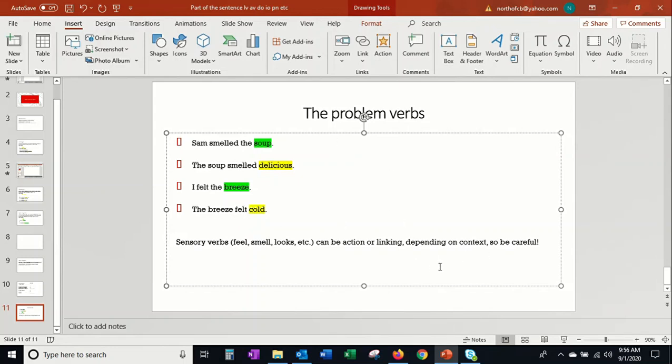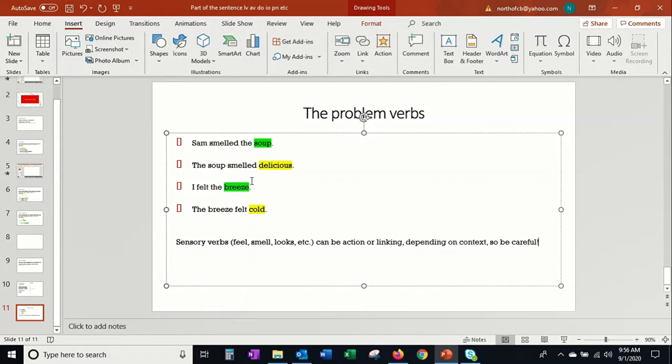There are not very many of these verbs, guys, that can go either way. And again, most of them are about the senses, how things look, feel, or smell. Because as you see, you can do the physical act of smelling something, or something can be in the state of smelling a certain way. Same thing with feel. I can actually feel this desk that I'm tapping on now, or it can be in the physical state of feeling rough, right? So it really just depends.